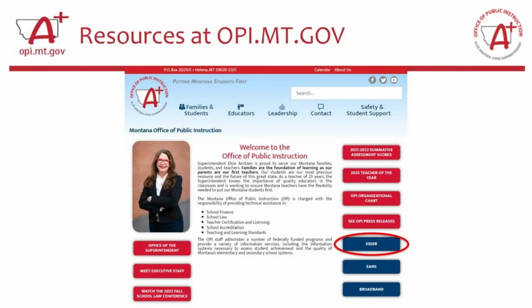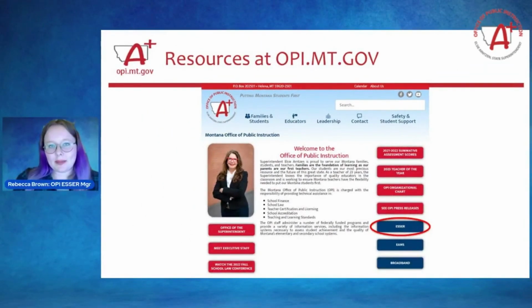Next slide, please. To wrap up here, I do want to point you to our OPI website. That URL is opi.mt.gov. This is a screenshot of the homepage. There is a big blue ESSER button on the bottom right, and if you click on that ESSER button, it will take you to our ESSER webpage where we have tons of information for your use and your reference. All of these presentations and videos and slides are posted on that website, as well as lots of other information for you.